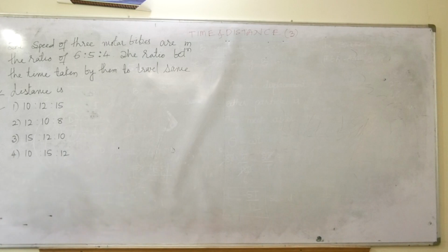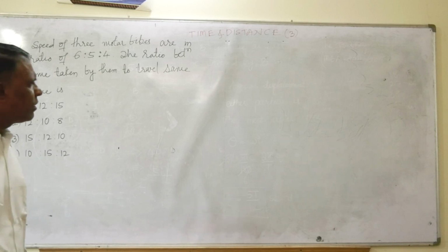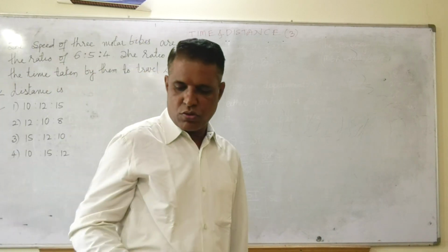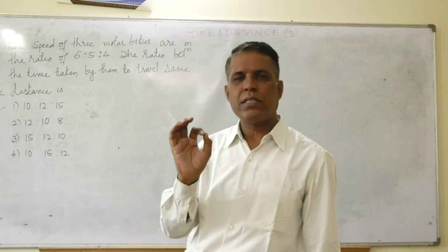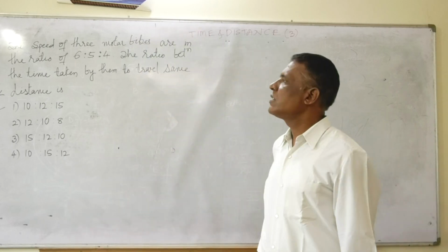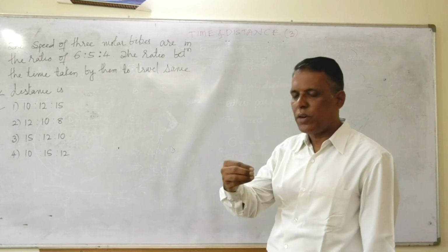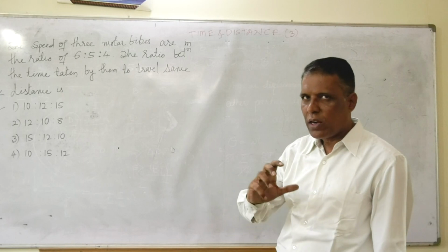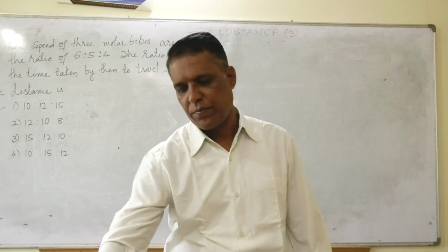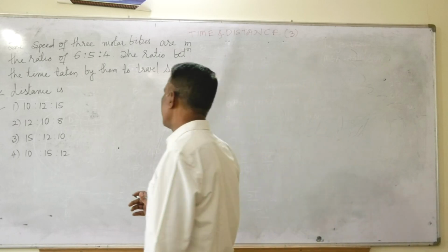Here my data is in the form of a ratio. What is that? That is also the speed. And another factor you have seen here, the distance is a constant. Once again, these questions we can solve if the distance is a constant. If the distance is a constant, the speed and the time are inversely proportional to each other.